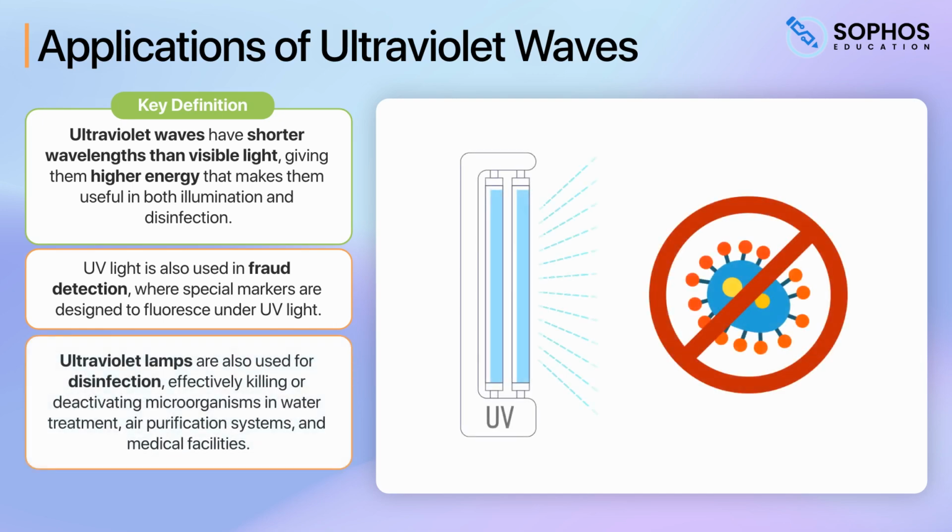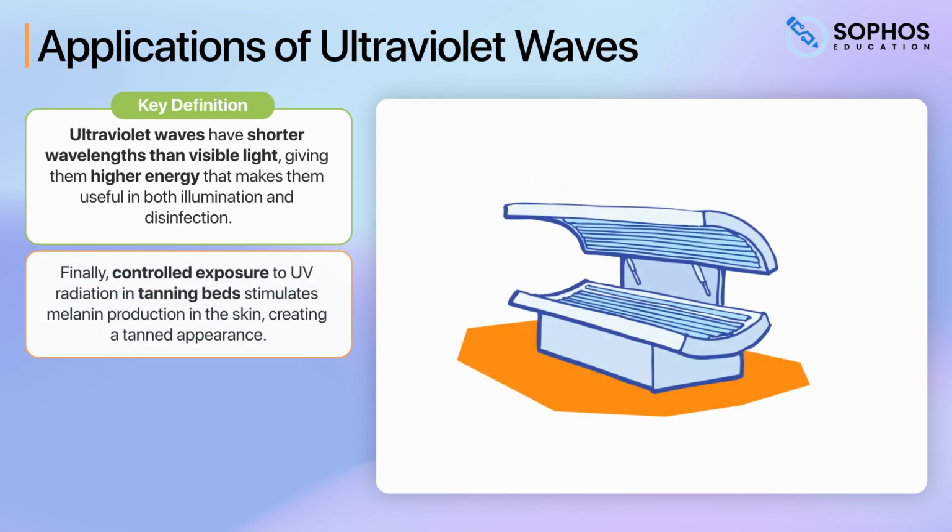Ultraviolet lamps are also used for disinfection, effectively killing or deactivating microorganisms in water treatment, air purification systems, and medical facilities. Finally, controlled exposure to UV radiation in tanning beds stimulates melanin production in the skin, creating a tanned appearance.